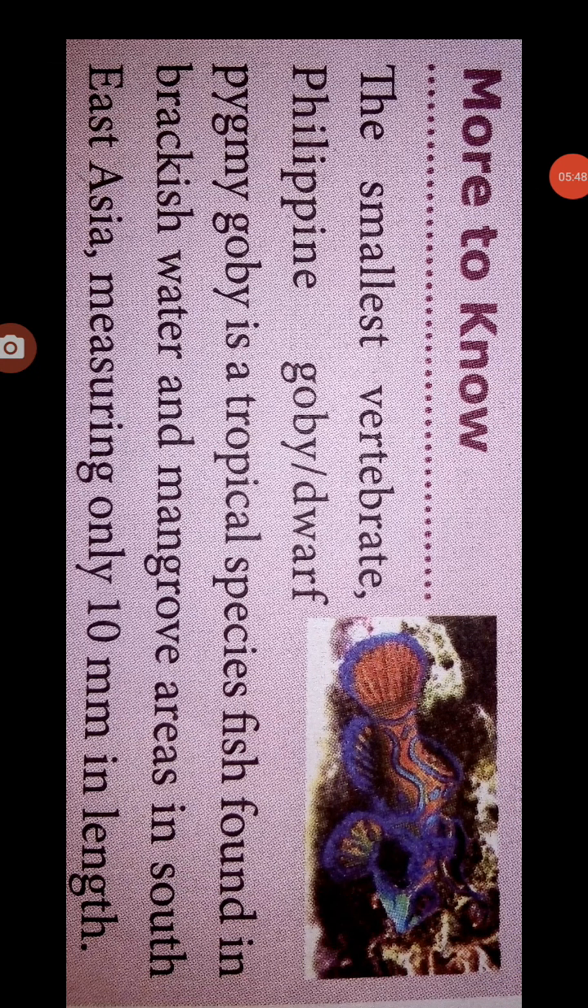This is an example for Cyclostomata, lamprey. Mouth not bounded by jaws. Body is elongated. Bony fish, example shark. More to know, the smallest vertebrate, Paedocypris, the Philippine dwarf pygmy goby, is a tropical species of fish found in brackish water and mangrove areas in Southeast Asia, measuring only 10 millimeters in length.